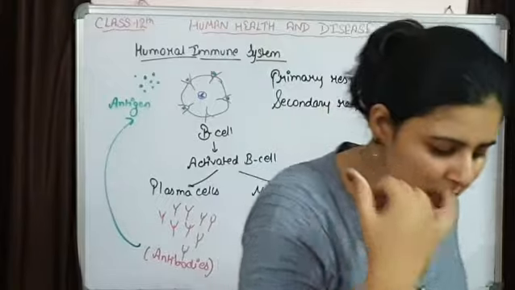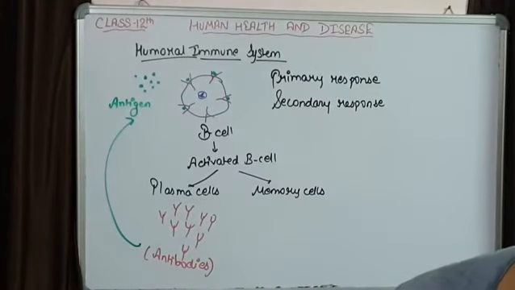Now let's see how the cell mediated immune system is going to act.